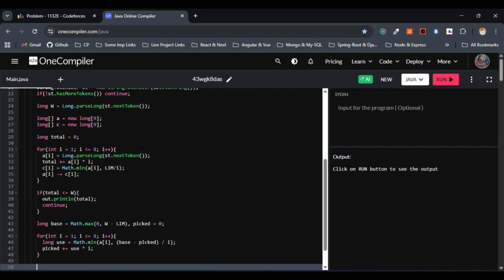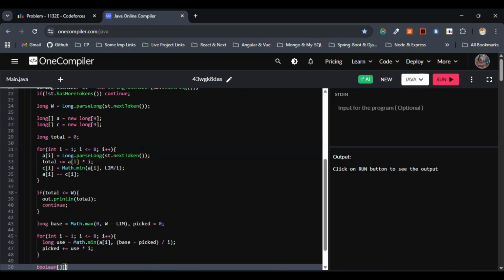Let's go with the DP array. As I've said, we'll be making use of the DP for this, right? So we'll be going with the DP of i j, nothing but whether we can achieve the total weight j using the truncated counts up to weight I. This one we have discussed, so it will not be that difficult, right?